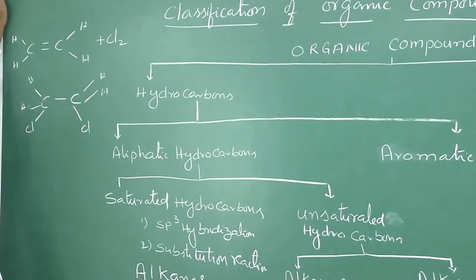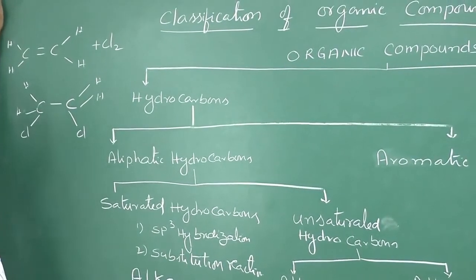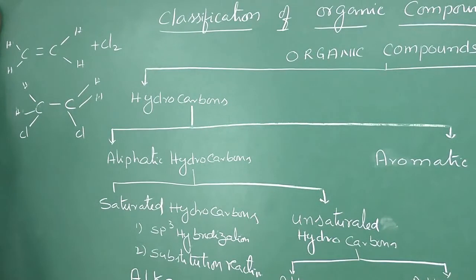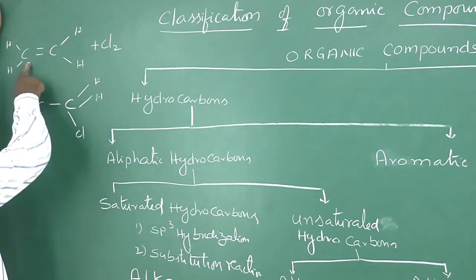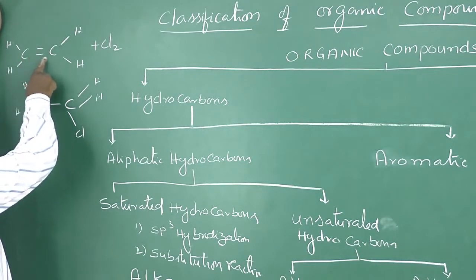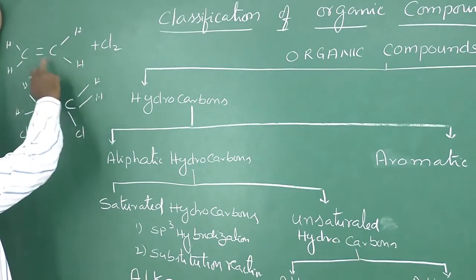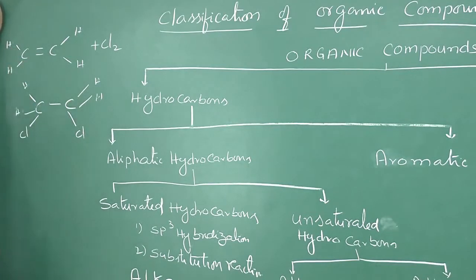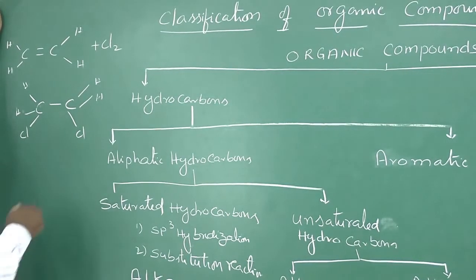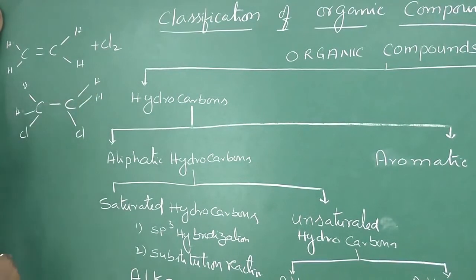Addition reactions. Now let us see how these unsaturated hydrocarbons take part in addition reactions. Take an example, CH2=CH2. Here 2 carbon atoms are there, with a double bond between the 2 carbon atoms and 2 hydrogen atoms attached to each carbon. This molecule is ethylene, which belongs to alkenes. It takes part in an addition reaction with chlorine.